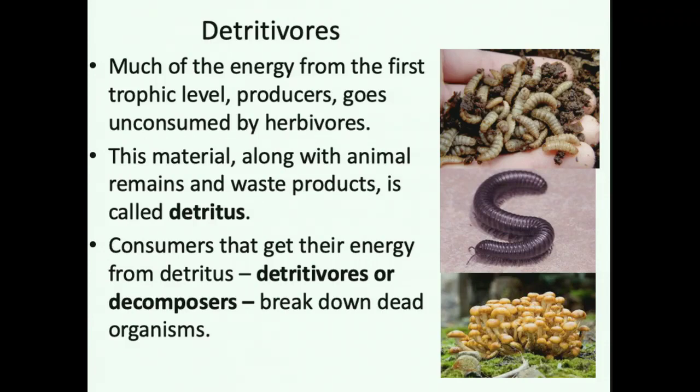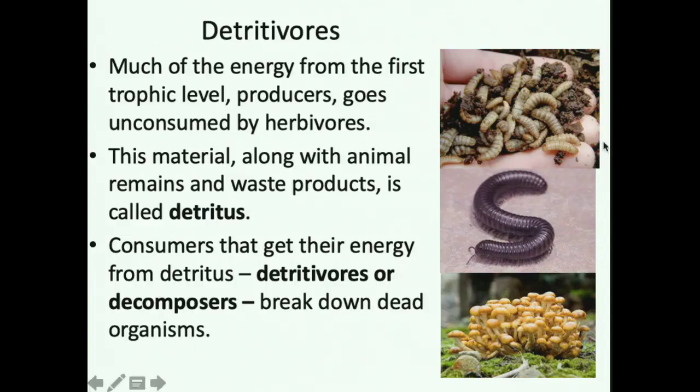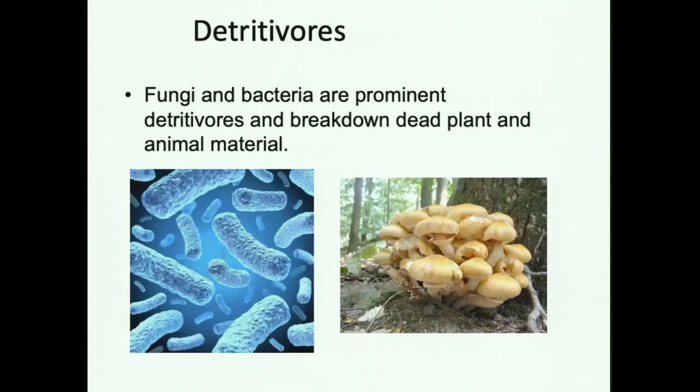That material, as well as waste products from animals, is called detritus, and detritus is eaten by a detritivore or a decomposer. Now this can be things like worms or things like fungus or bacteria. So fungi and bacteria form the predominant number of detritivores. And they serve a role of breaking down dead plant and animal material and returning that carbon to the air as carbon dioxide and those nutrients to the soil.